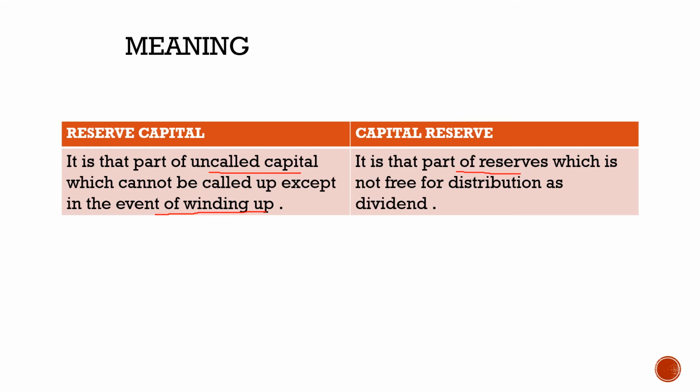Now, I would like to repeat that reserve capital is basically a capital. The second term denotes the true meaning of this word. And capital reserve is basically a reserve, the second term denoting the true meaning of the whole term. Now, this capital is a reserve type of capital, and this reserve is a capital type of reserve.